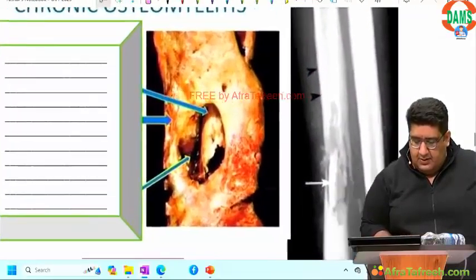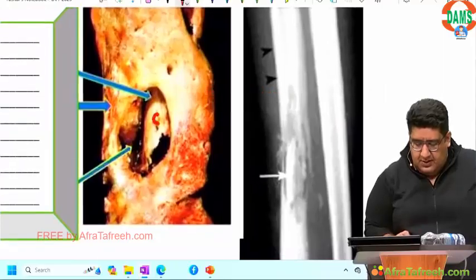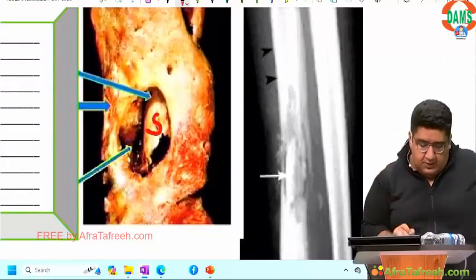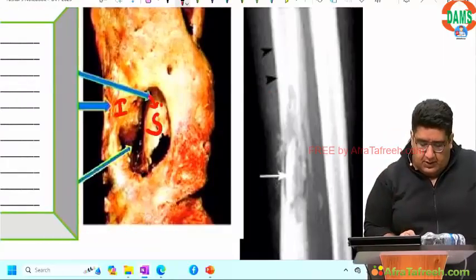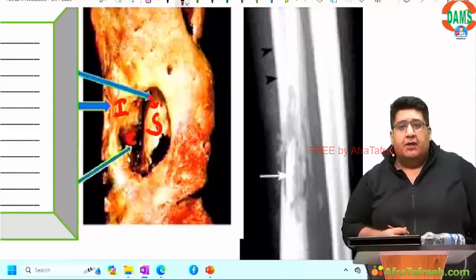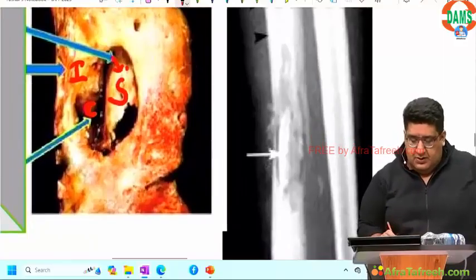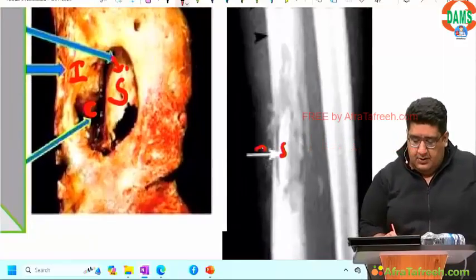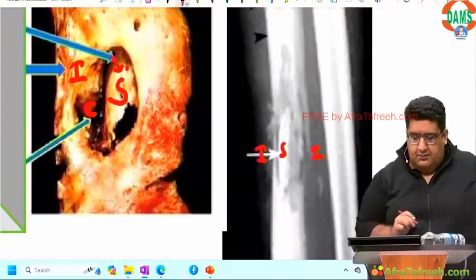Again, this is sequestrum. This is involucrum. This is small opening, cloacae. Done?